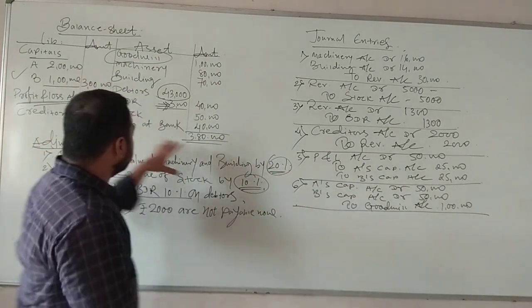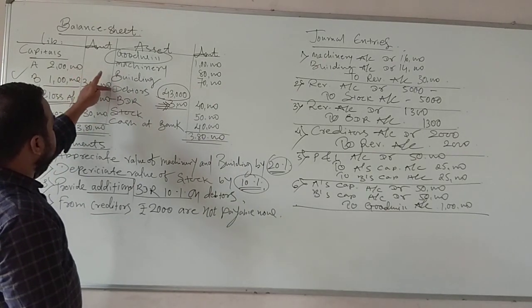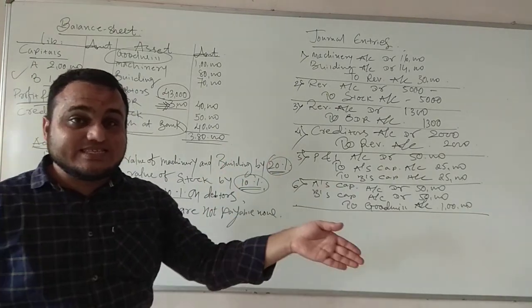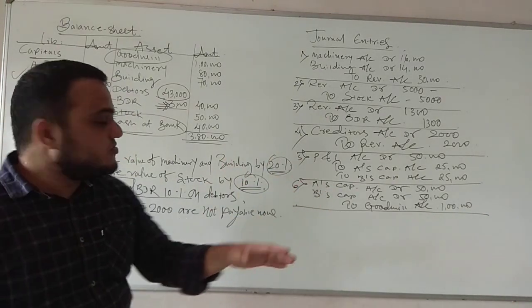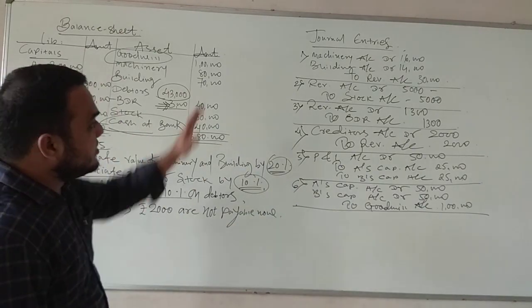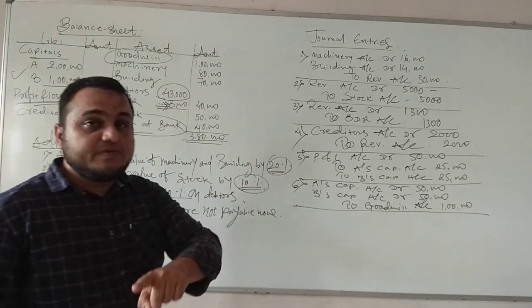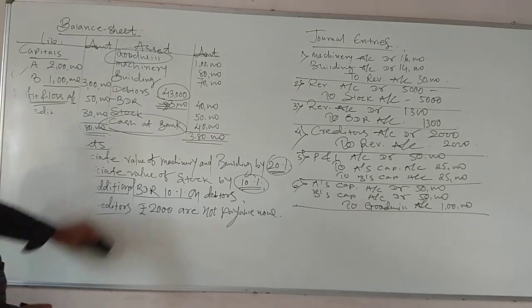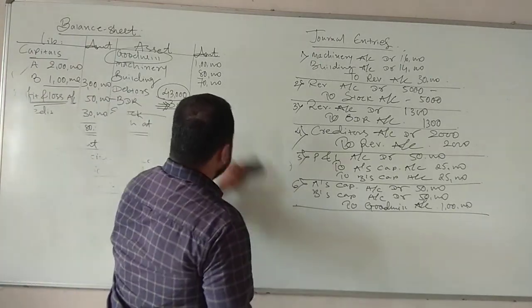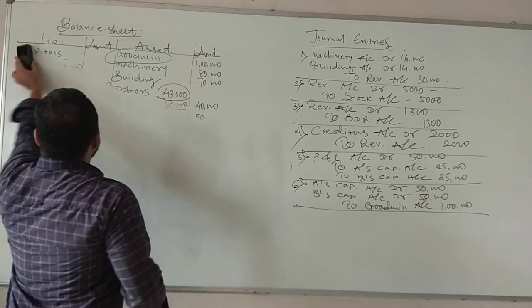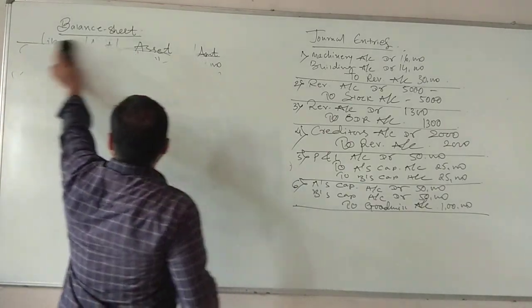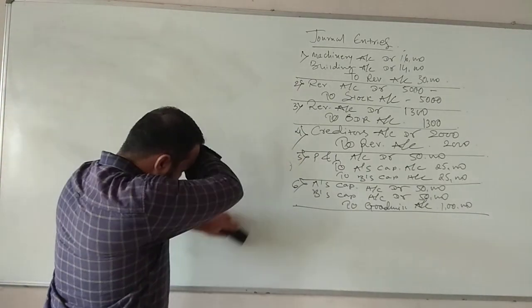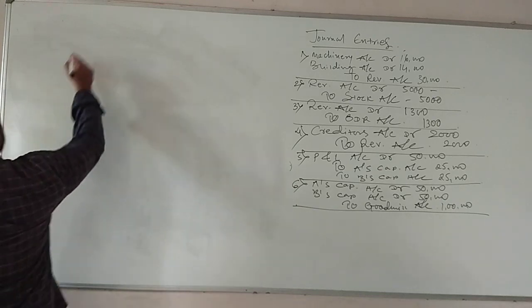These are all the entries of this question. Machinery we have taken, building, debtors, cash at bank. This will normally be written on the asset side when we do the sum. Okay, so journal entries will not be there. So now on the basis of these journal entries, we will prepare the revaluation account.